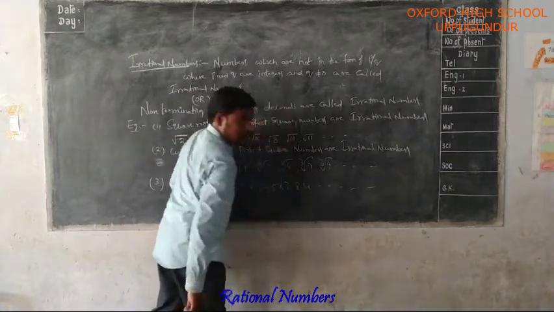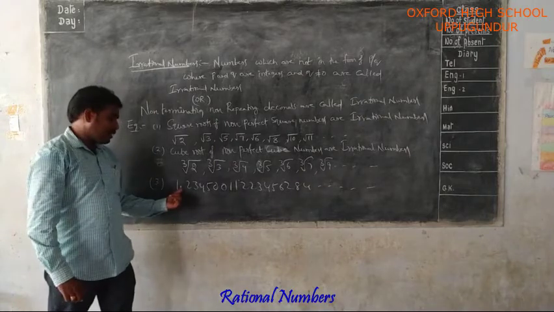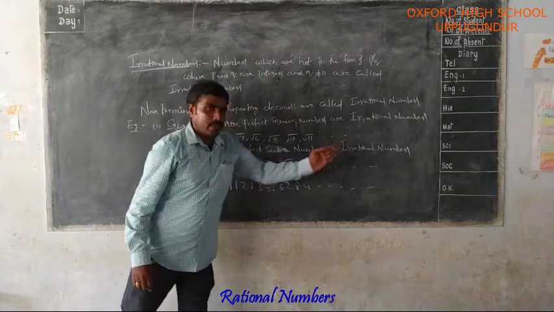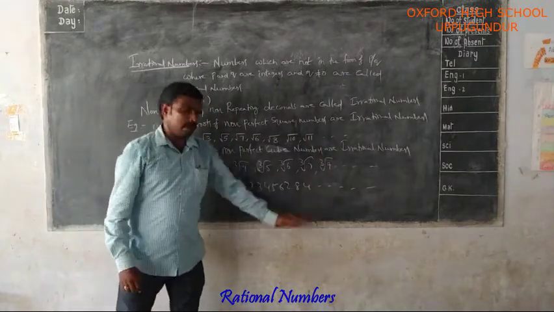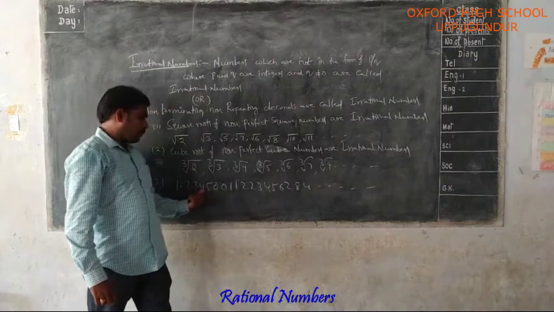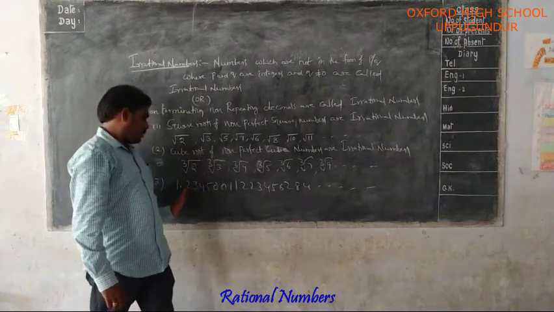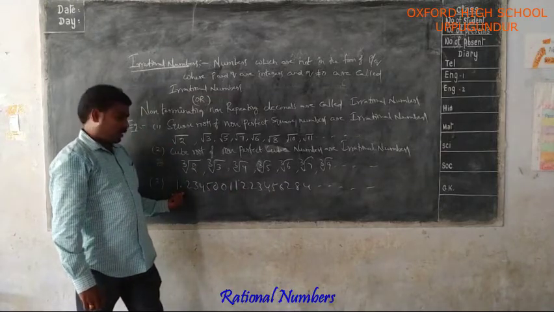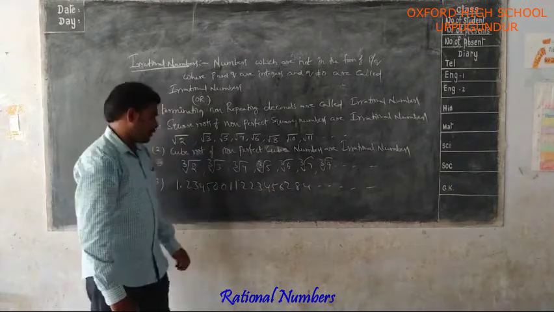Because after the decimal point this decimal number is continuously going on, and no period is repeating here, you can say it is a non-terminating, non-repeating decimal.